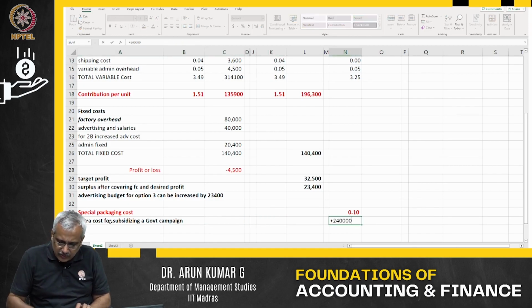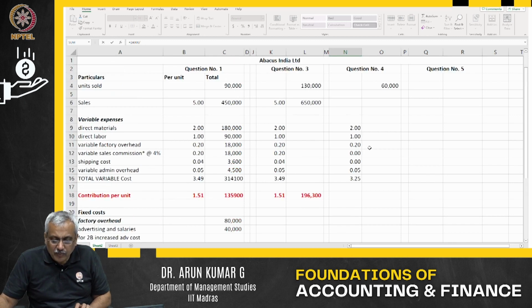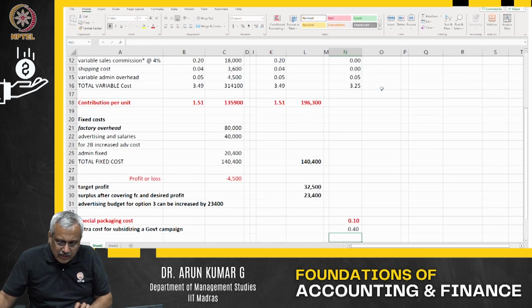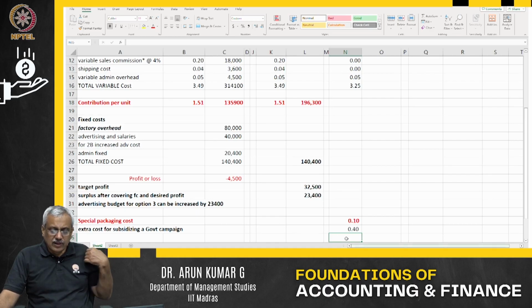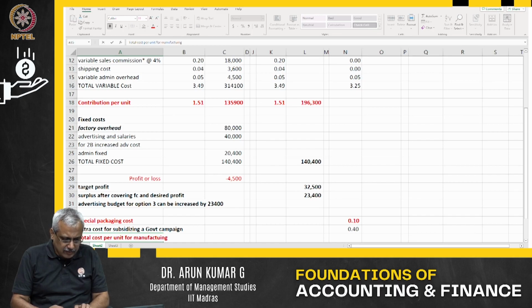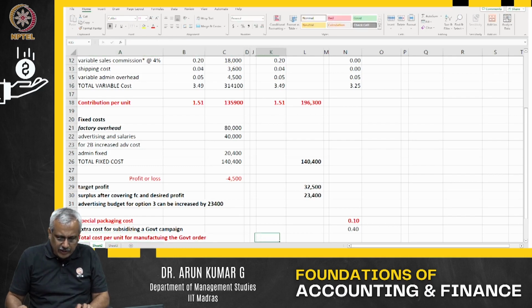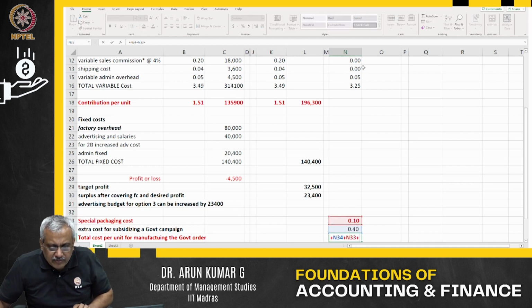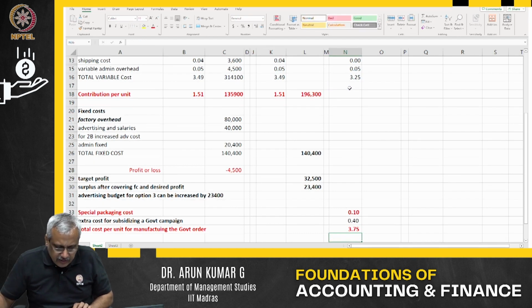That is going to be borne by how many units? 60,000 units. So it's about 0.4. So my total cost per unit for manufacturing the government order is going to be this plus 3.25. This is basically the cost.